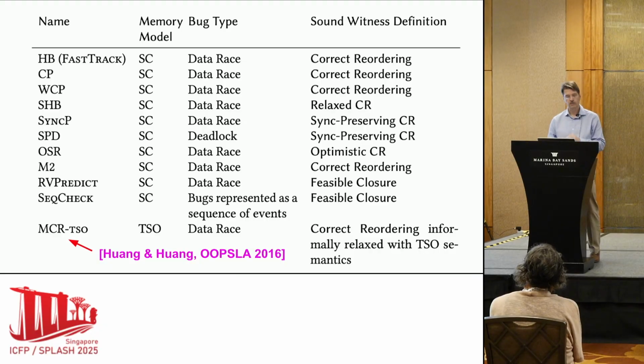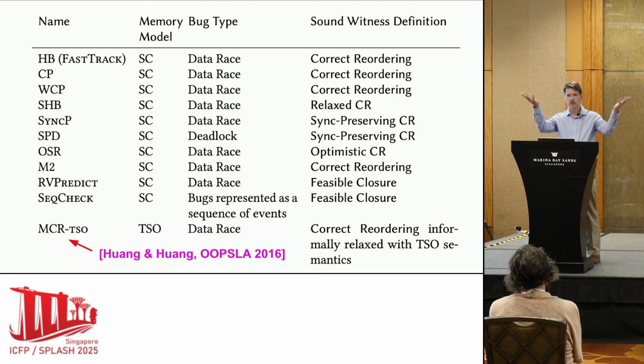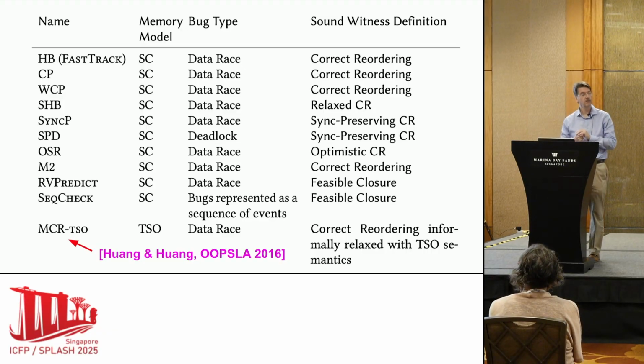The way many of these work is that they say, we've got a trace, and we want a trace that exposes a bug. The way we're going to do it is to reorder the input trace. They have many definitions of reordering. The idea is that we have this trace and we don't know the program that produced it. So we will only reorder in such a way that every program that could have produced this trace will also be able to produce the reordered trace.